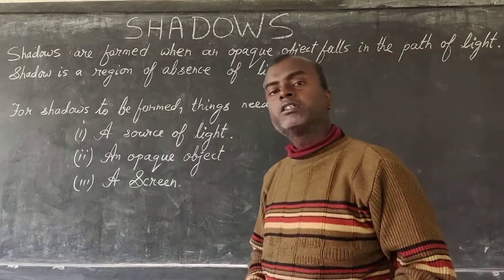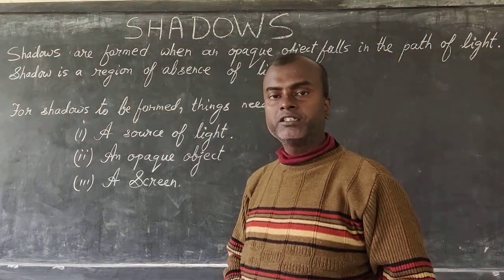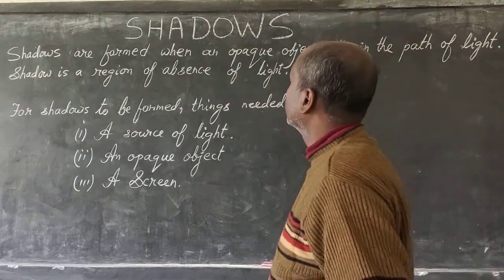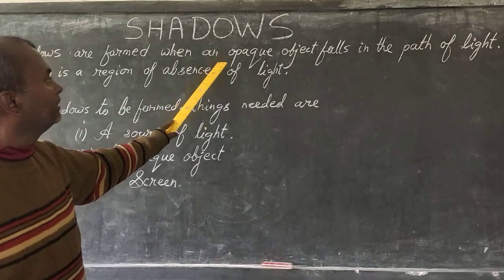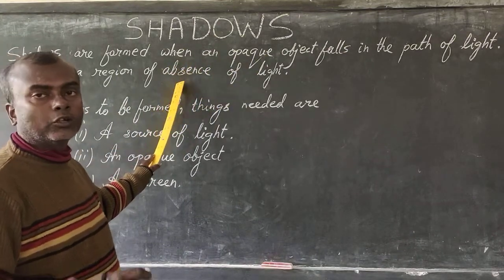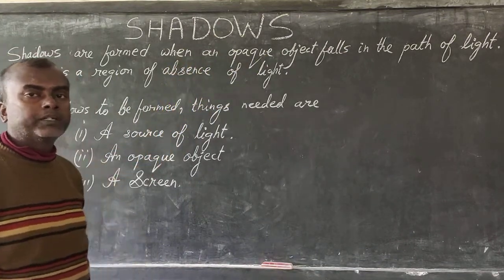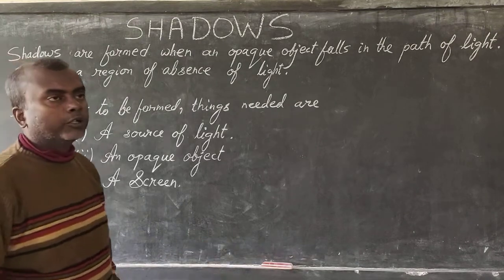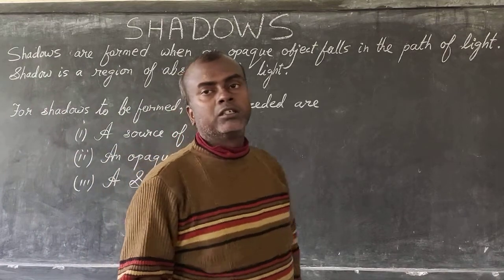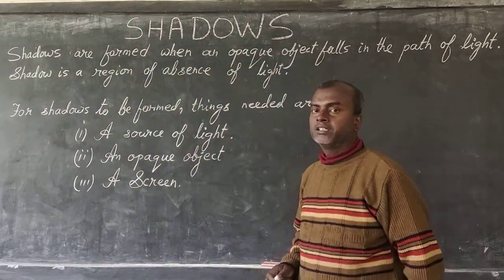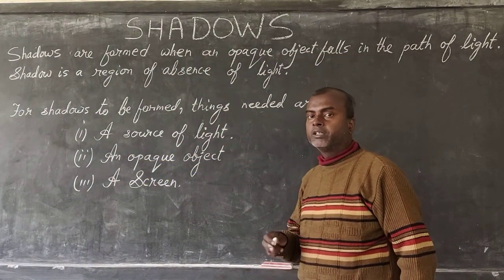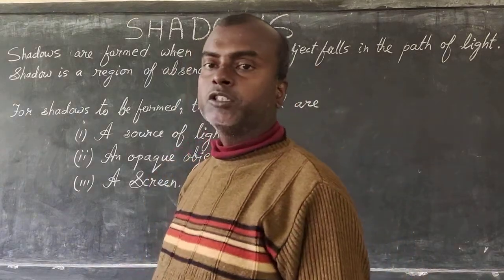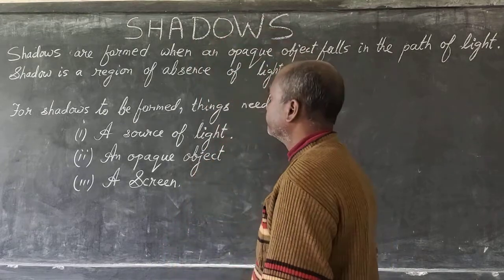And how does a shadow look? Dark, isn't it? So that's why shadows are said to be the region of absence of light. Absence means it is not present. Light is not present in a shadow. Light is obstructed, and because of the obstruction, a dark patch is formed of that particular object. That dark patch is the absence of light. That region is called shadow.